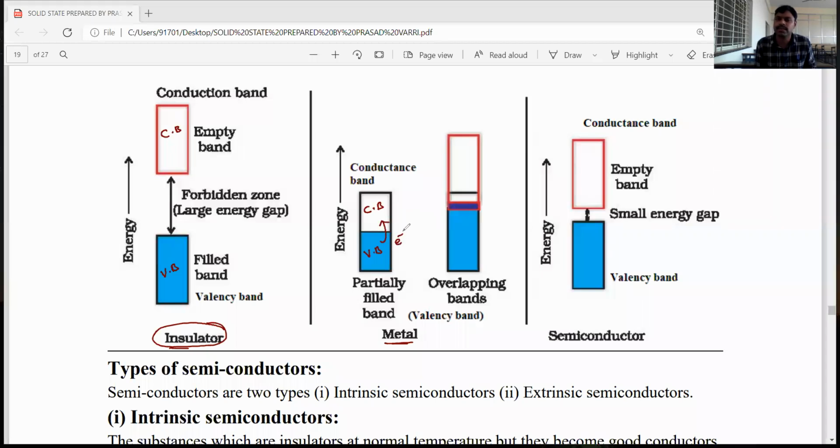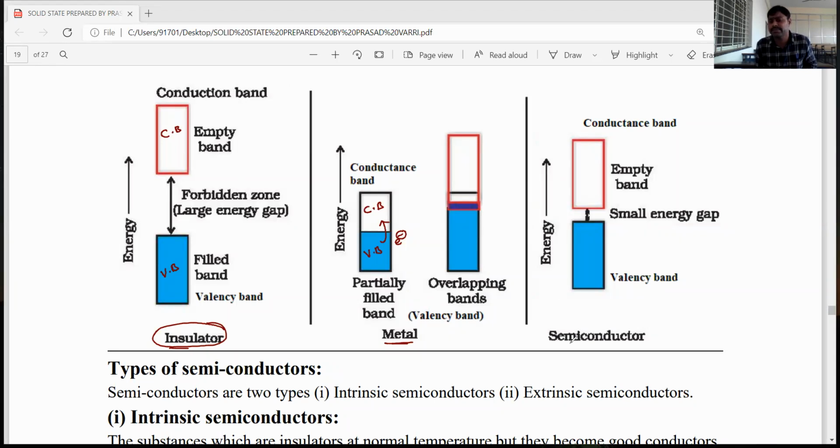The valence electrons can easily jump from the valency band to the conductance band, and they act as good conductors at room temperature. These are called metallic conductors. In metallic conductors, conductivity is inversely proportional to temperature.